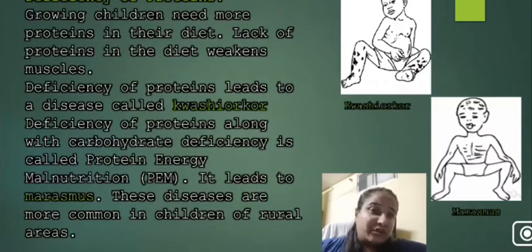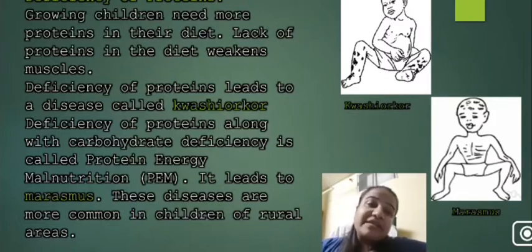Now, kwashiorkor, as you can see in the image, symptoms are that a child has a bloated belly which looks round and bloated, and it has some patches on the skin, but the legs are very thin compared to the bloated stomach. This condition is known as kwashiorkor.